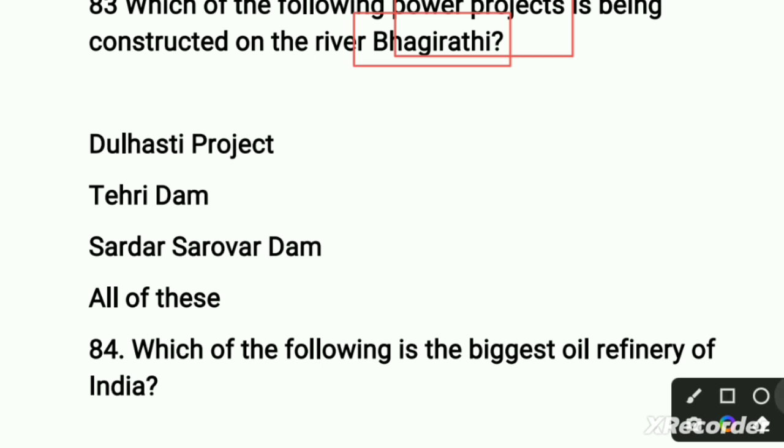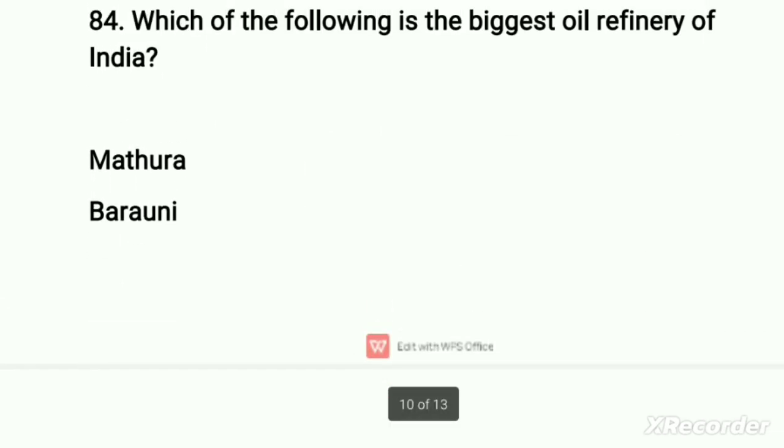So first option is the Dulhasti project, second option is Tehri Dam, third option is Sardar Sarovar Dam, and the fourth option is all of these. So here majorly focus on the Bhagirathi river. So our right option is Tehri Dam. It means this is a power project, the Tehri Dam power project, which is constructed on the river Bhagirathi. So the second option is the right option. So move to our next question.